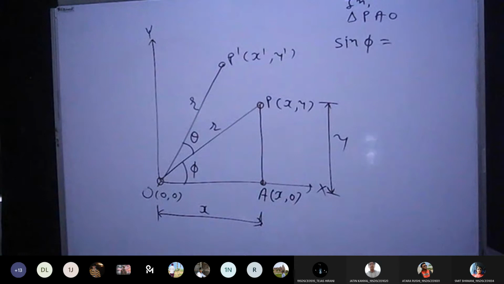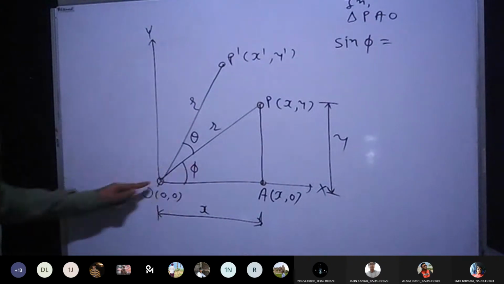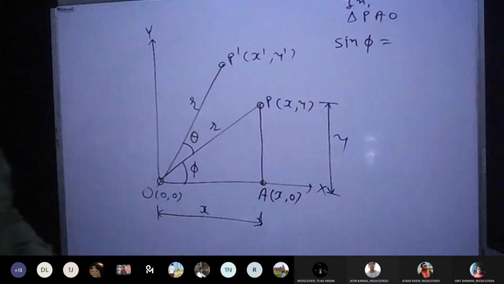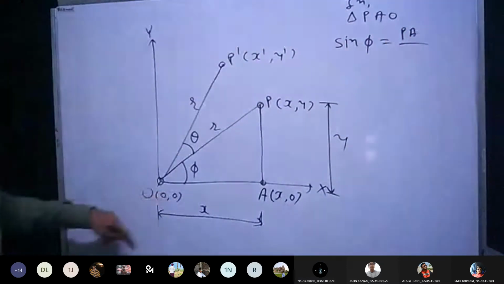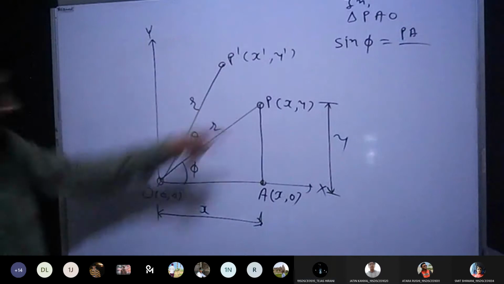In your 10th standard, you might have completed it. The equation for sin phi is opposite upon hypotenuse. So from this angle, what is the opposite side? PA, correct. What is the hypotenuse? OP, correct.